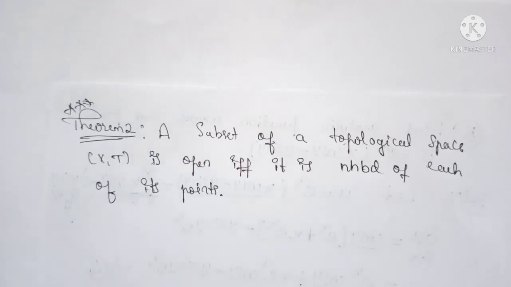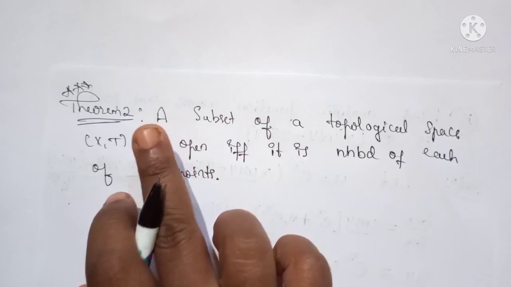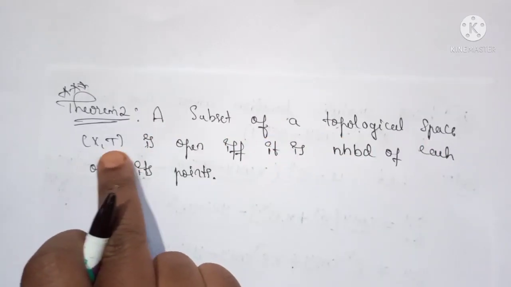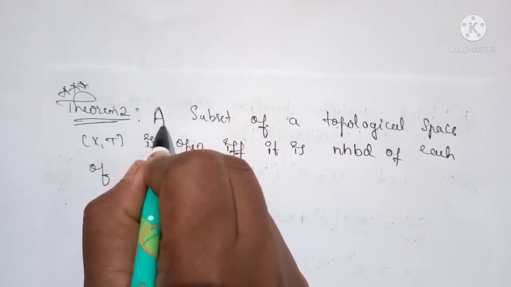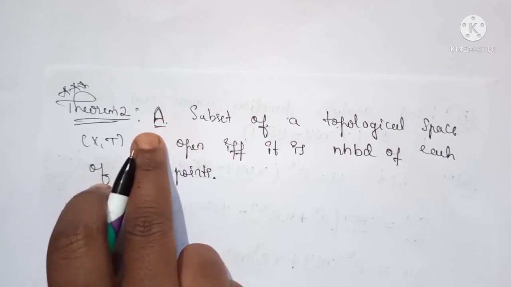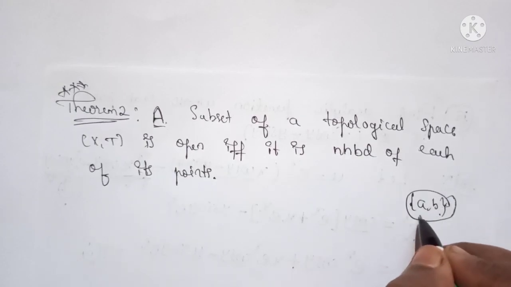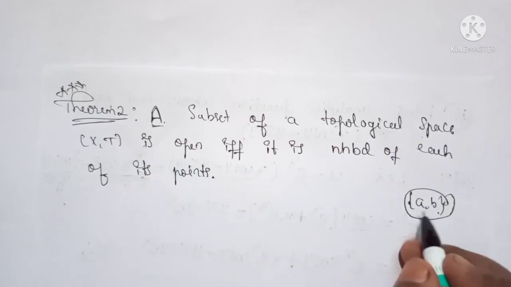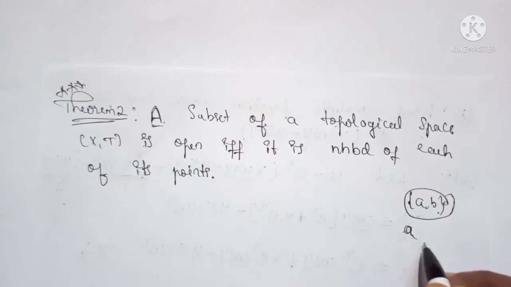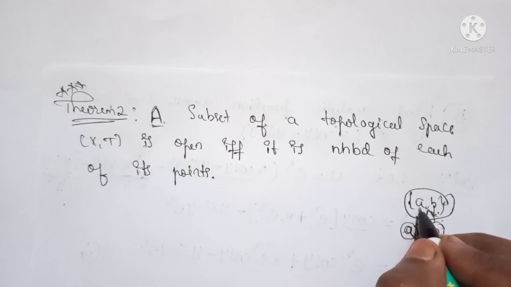Okay, so first you understand this statement carefully. Given that A is a subset of a topological space (X, T), this subset A is called open if and only if it is a neighborhood of all of its points. Suppose A contains a and b, so it is called open if and only if it is a neighborhood of each of its points. So the neighborhood of a is {a, b}, and the neighborhood of point b is {a, b}. Then only we can say that this {a, b} is an open set.